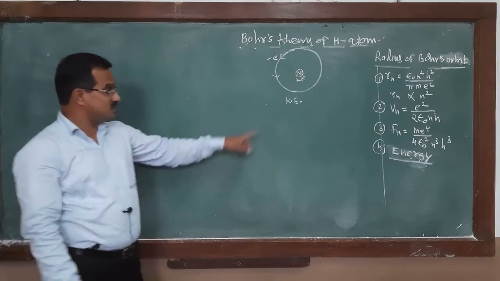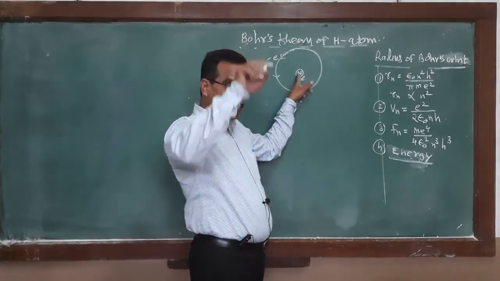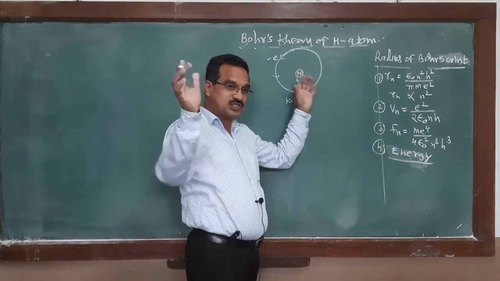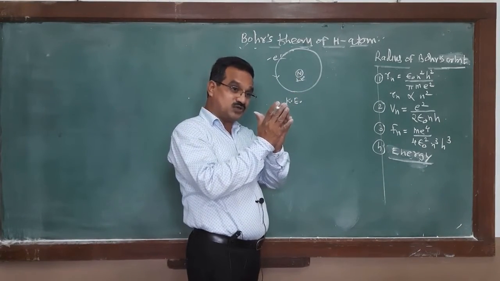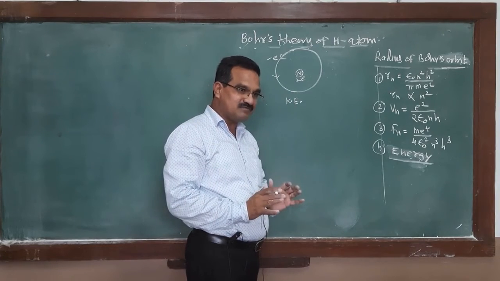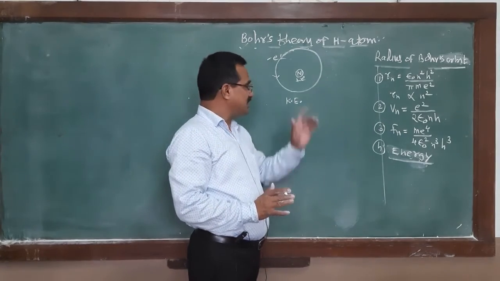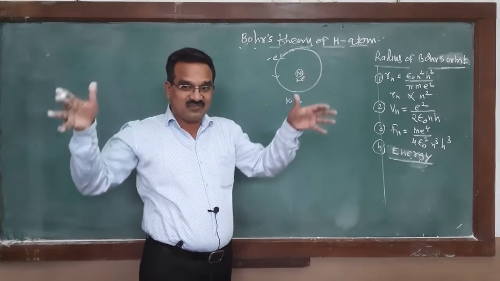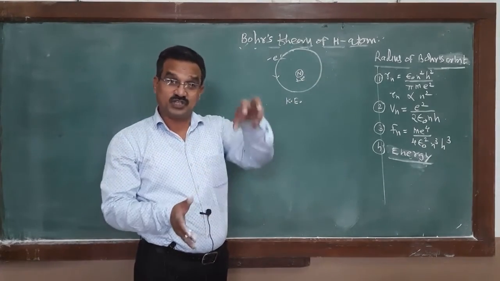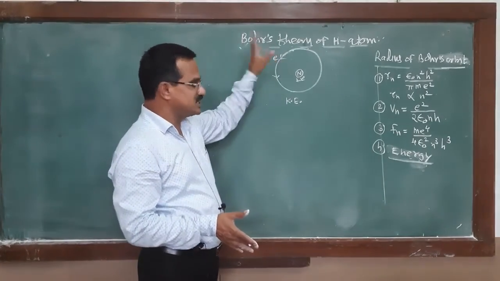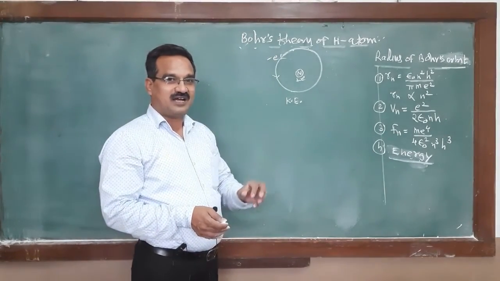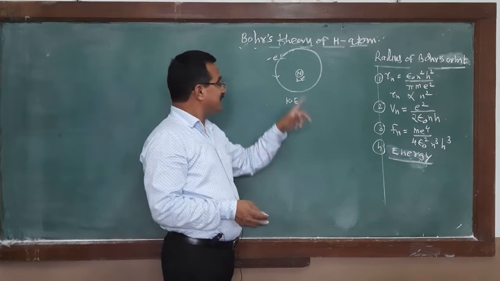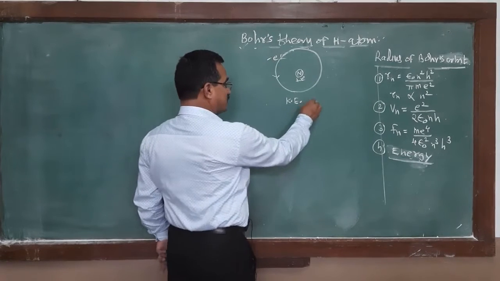In addition to this, the nucleus carries the positive charge, and within that nucleus, the total positive charge and total mass of the atom are concentrated. This positive charge produces an electric field in the surrounding space, and within that electric field the electron is revolving, and due to this electric field, the electron possesses potential energy.